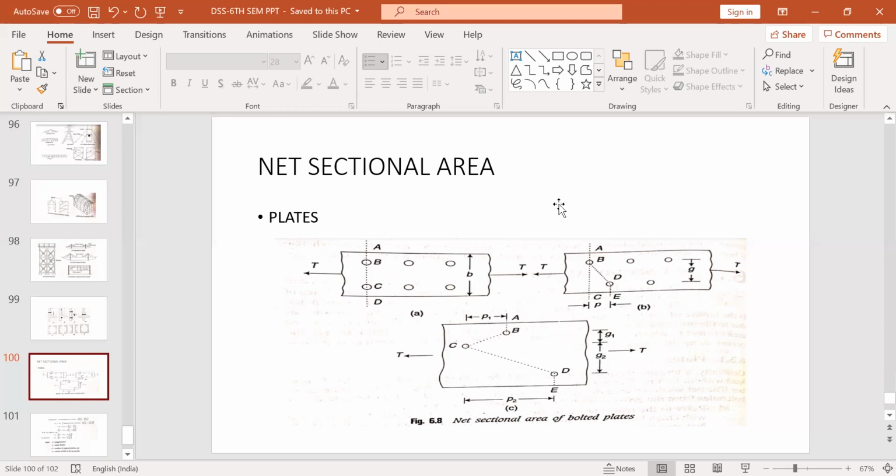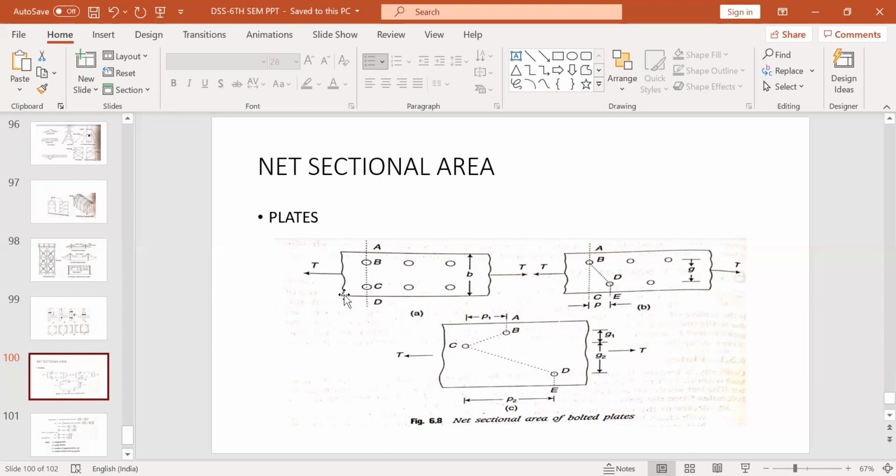The stresses will be generated around this net sectional area. So it is very important to find the net sectional area for any cross-sectional member to be used as a tension member. First, we have the net sectional area formula for plates, and then how we calculate net sectional area for angles. First we'll go for plates.